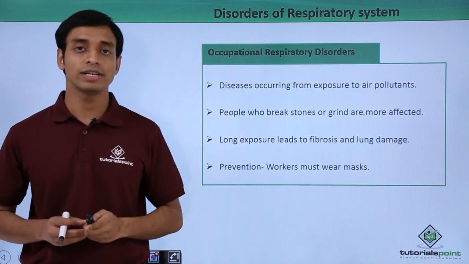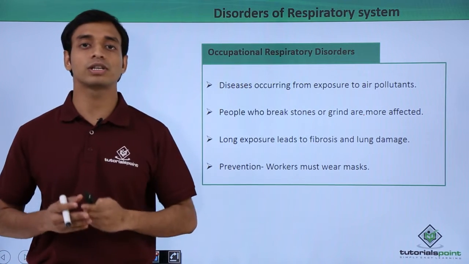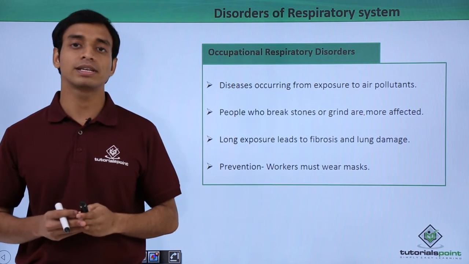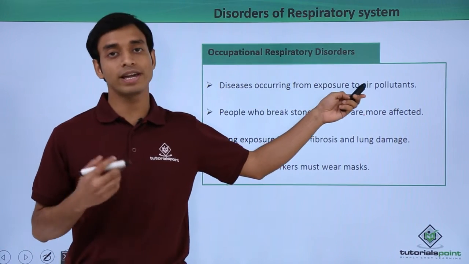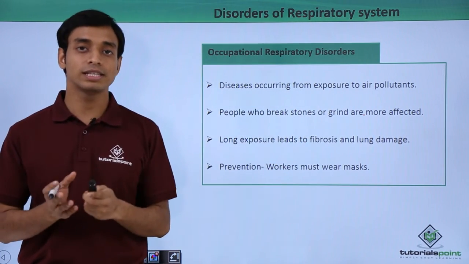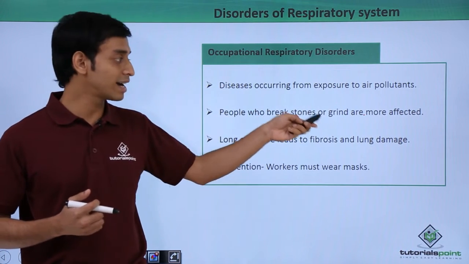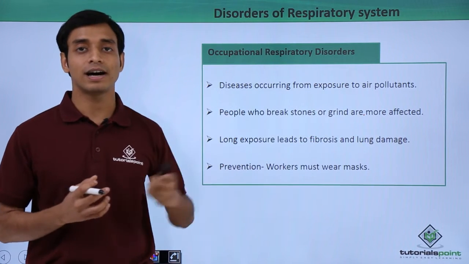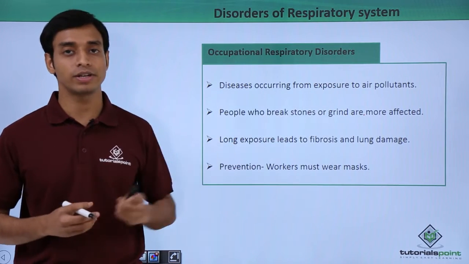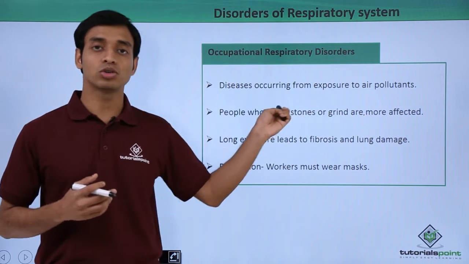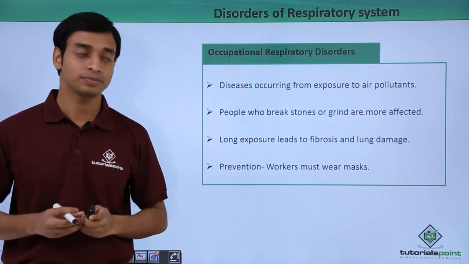The next type of disorder is a respiratory disorder based on occupation. Because of certain occupations, some people suffer from respiratory disorders. These are diseases which occur because of exposure to air pollutants. What type of air pollutants? These are mostly seen in people who work in industries, for example, breaking of stones and grinding. Here a lot of small particles are around their air. These particles, these air pollutants, cause their respiratory disorders, and these people are mostly affected who are working in grinding and stone-breaking industries.